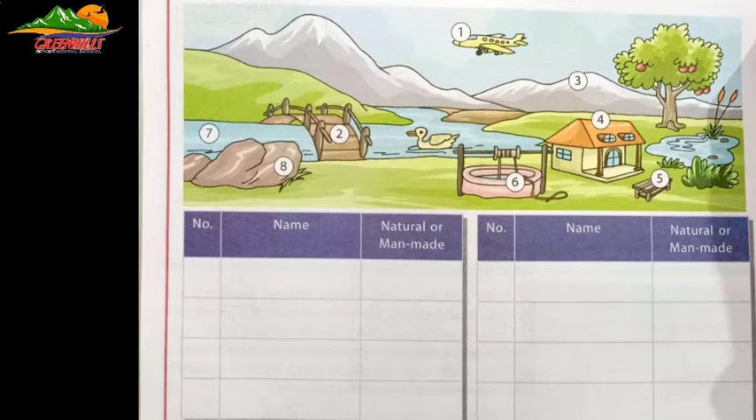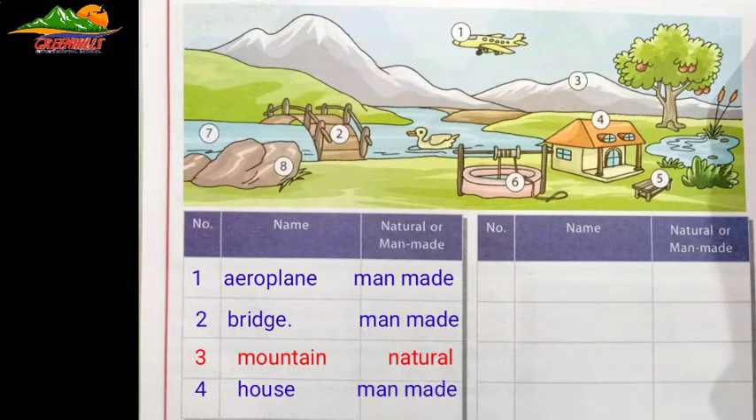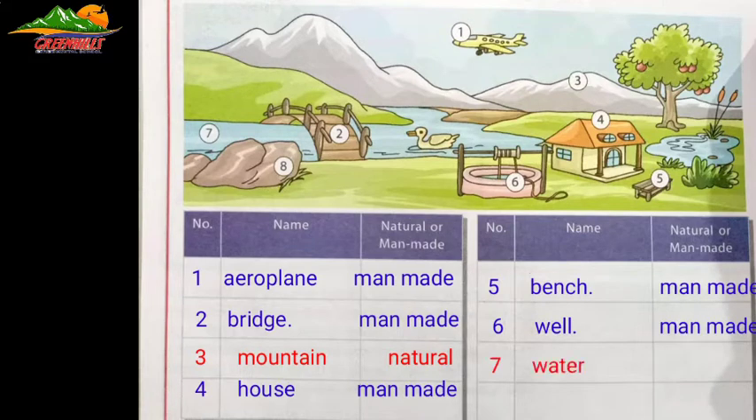Number 1 is aeroplane. It's man-made. Number 2, bridge, man-made. Number 3, mountains, natural. Number 4, house, man-made. Number 5, bench, man-made. Number 6, well, man-made. Number 7, water, natural. Number 8, rocks, natural.